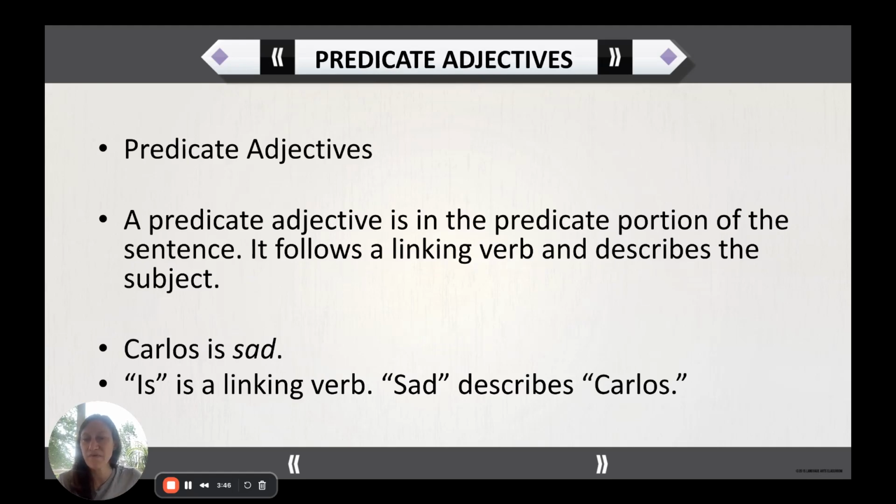A really common type of adjective is the predicate adjective. A predicate adjective is in the predicate portion of the sentence. When you were younger, you probably had a sentence and your teacher said, draw a line between the subject and the predicate. So if we were to do that right here, Carlos is sad. Carlos is the subject, is sad is the predicate. We would draw the line right here. And sad is a predicate adjective. Is is our linking verb. Sad is being linked to Carlos. But in English, we wouldn't say sad Carlos, we'd say Carlos is sad.